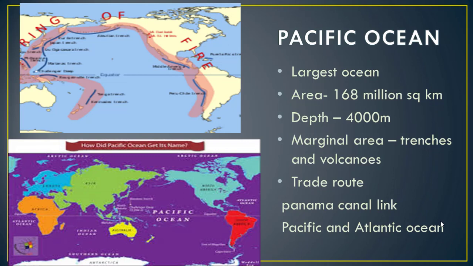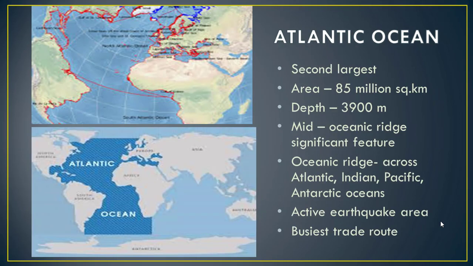You can look at the picture, there is also a ring of fire. The ring of fire is named so because the volcanoes are situated around the Pacific Ocean in the shape of a ring. The ring of fire is the basic or essential phenomenon in the Pacific Ocean. It is also an important trade route that connects the Pacific and Atlantic Ocean through the Panama Canal.